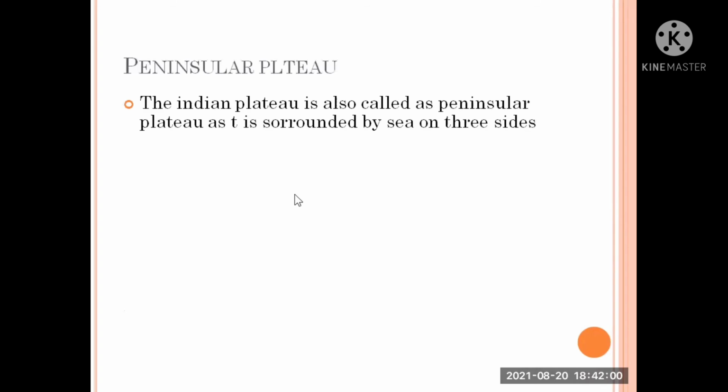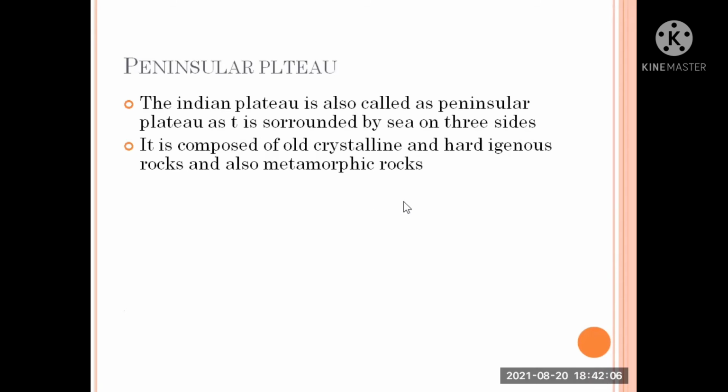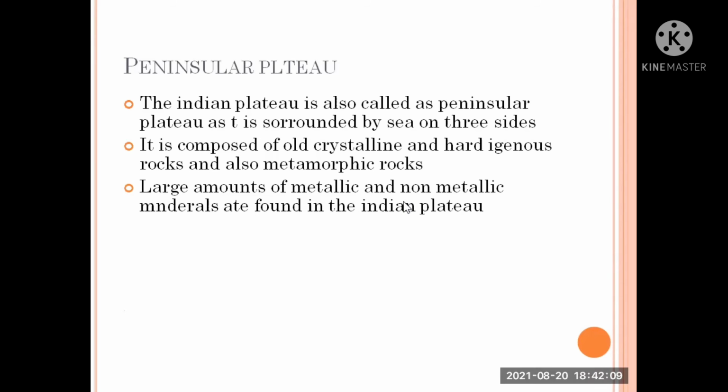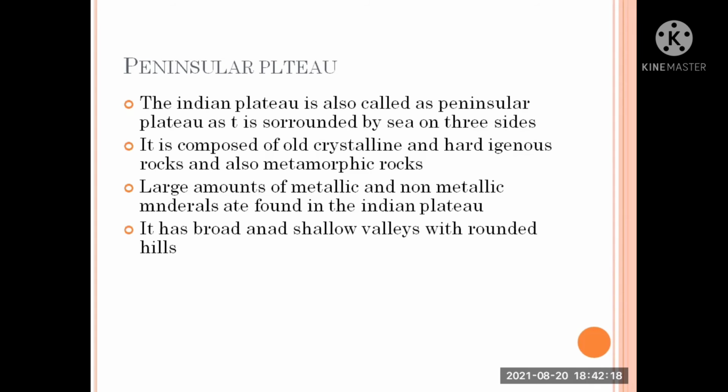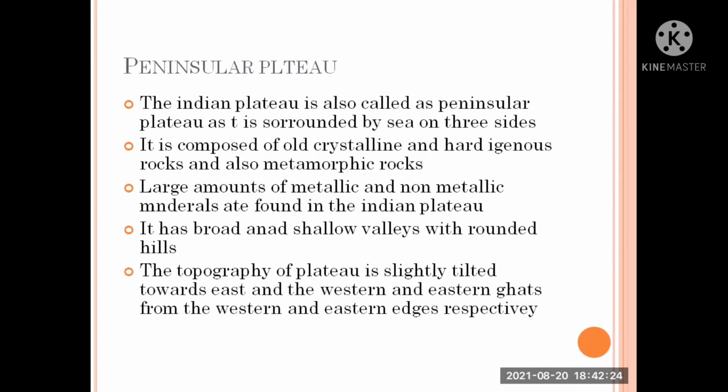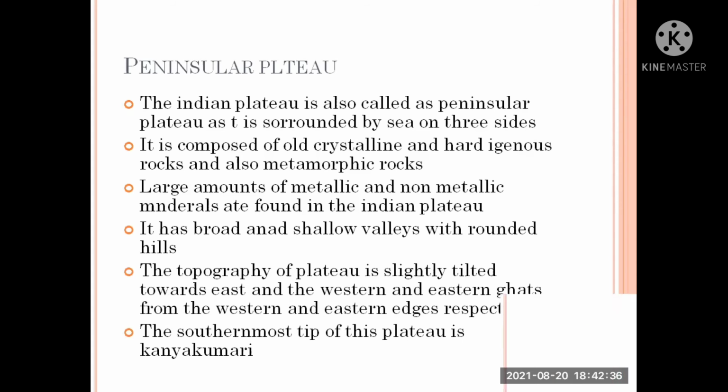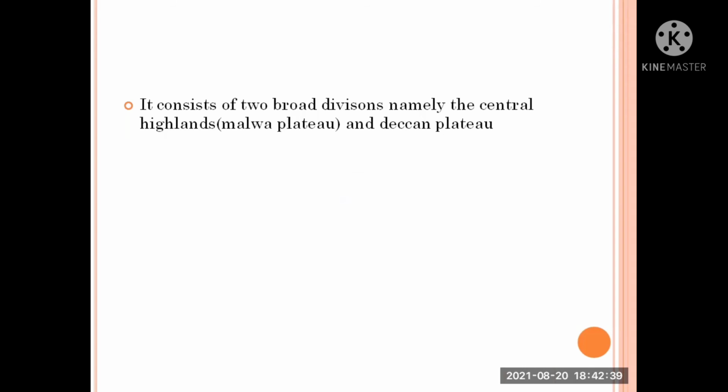Peninsula Plateau. The Indian Plateau is also called Peninsula Plateau as it is covered by sea on three sides. It is composed of old crystalline and hard igneous rocks and also metamorphic rocks. Large amounts of metallic and non-metallic minerals are found in the Indian Plateau. It has broad and shallow valleys with rounded hills. The topography of the plateau is slightly tilted towards the east, with the western and eastern Ghats on the western and eastern edges respectively. The southernmost tip of this plateau is Kanyakumari. It consists of two broad divisions, namely Central Highlands, Malwa Plateau and Deccan Plateau.